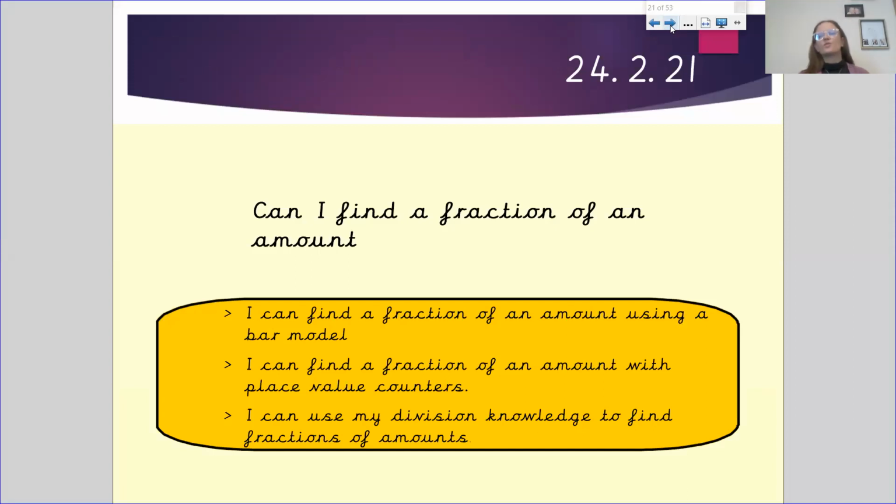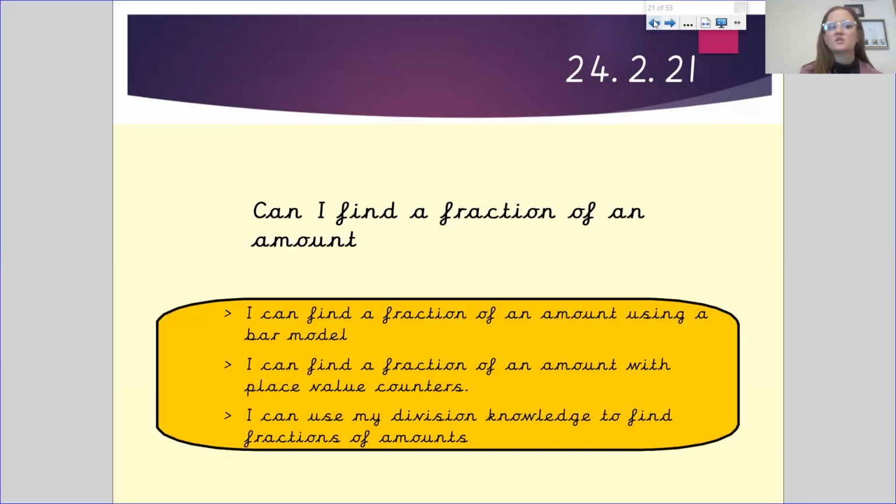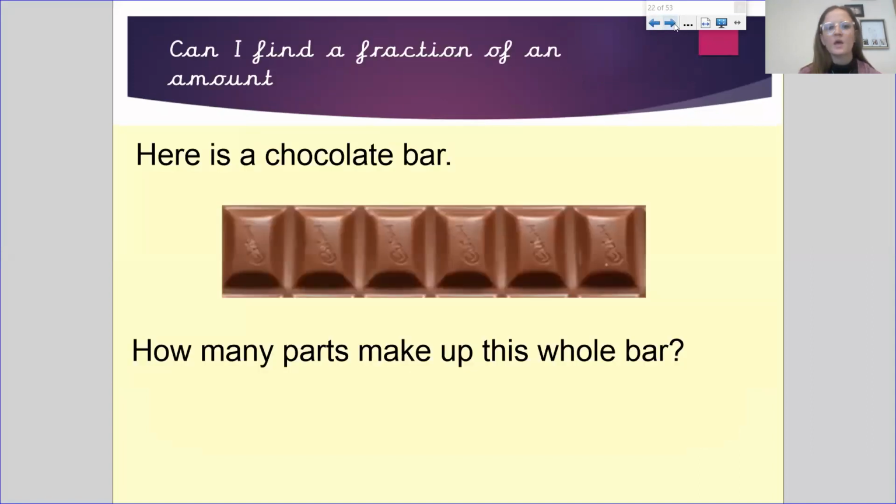So as mentioned previously, we're going to be finding the fractions of an amount. I want you to have a look at this. We've got a chocolate bar in this picture. How many parts make up this chocolate bar? If we count the parts, we can see that there's 1, 2, 3, 4, 5, 6 parts that make up this chocolate bar.